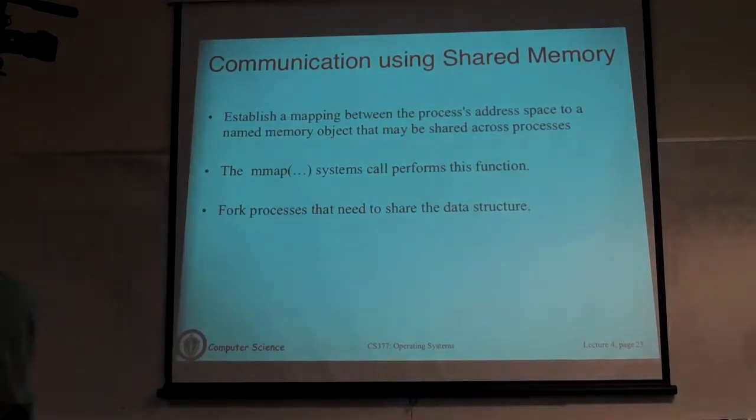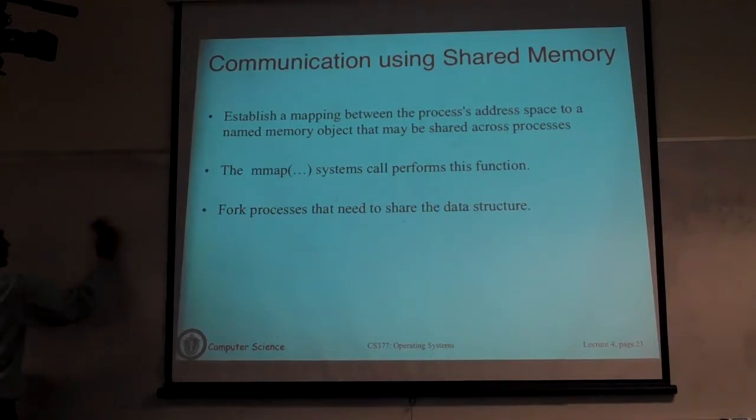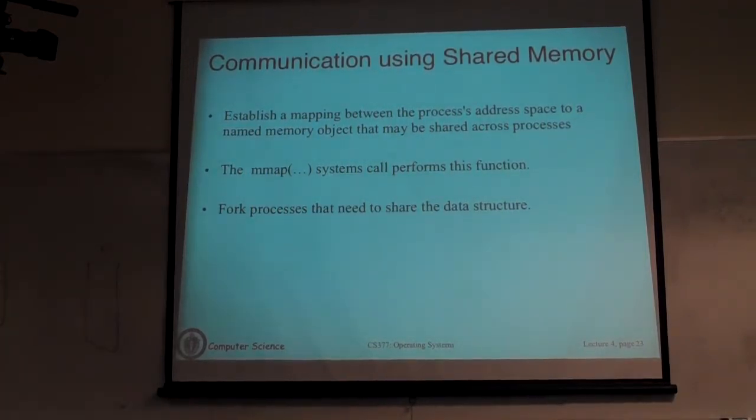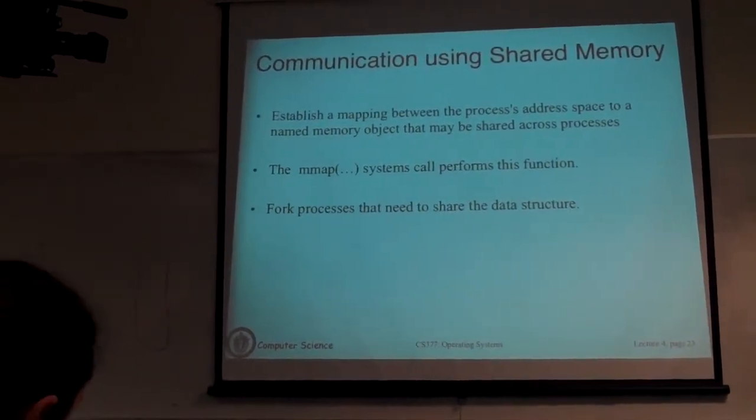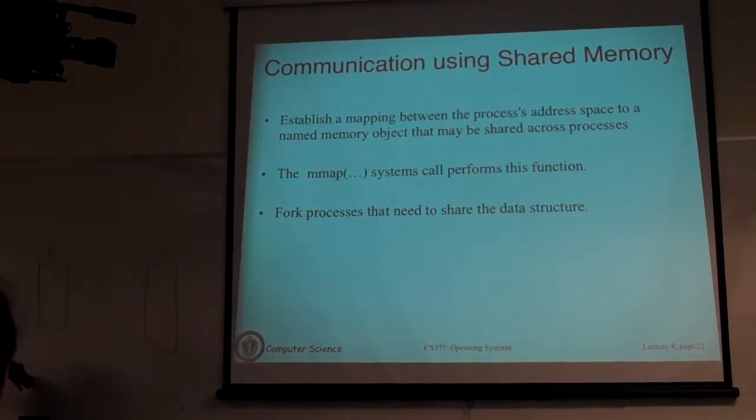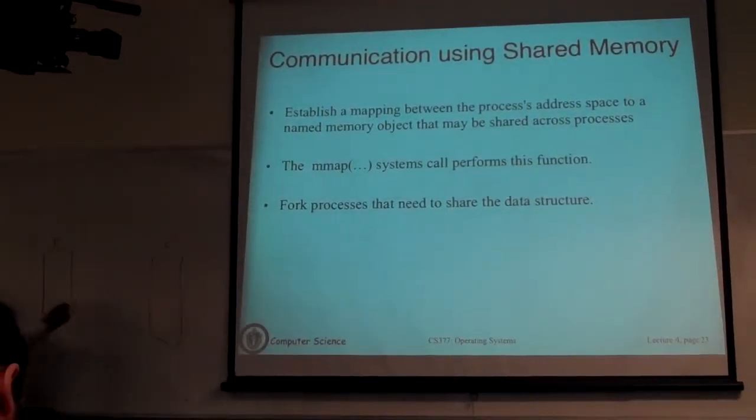Okay, what happens in shared memory? Picture: producer process P, consumer process C. Incidentally, this is what is called a single producer, single consumer problem. This problem can be generalized so that there are arbitrary numbers of producers and arbitrary numbers of consumers. We will talk about that code as well.